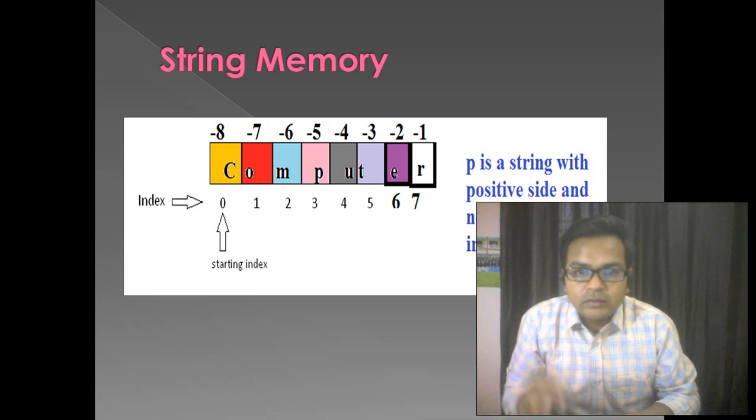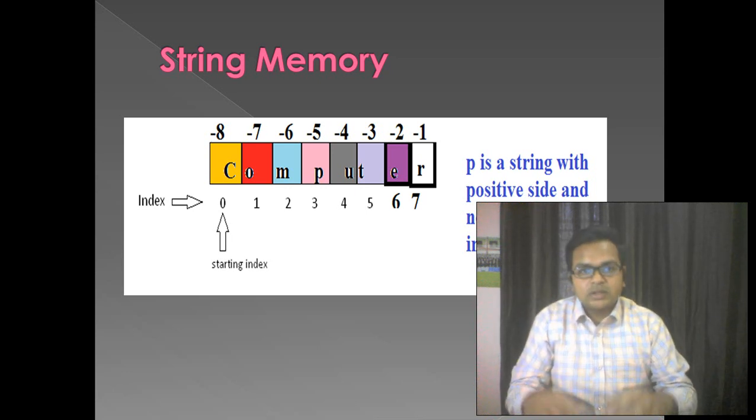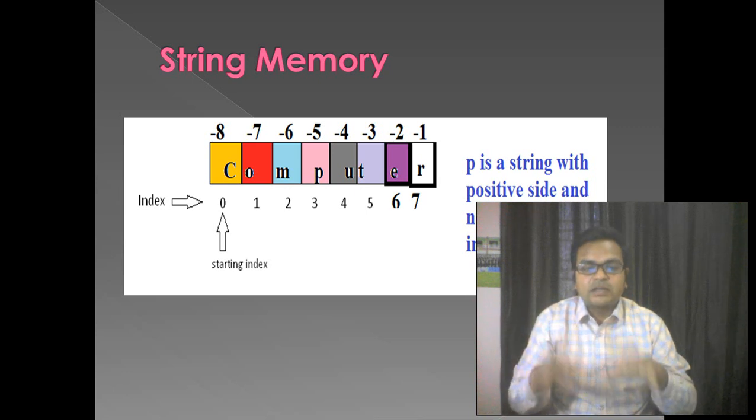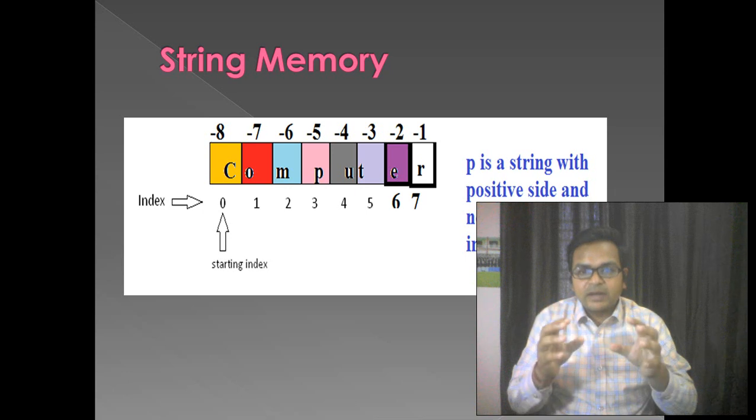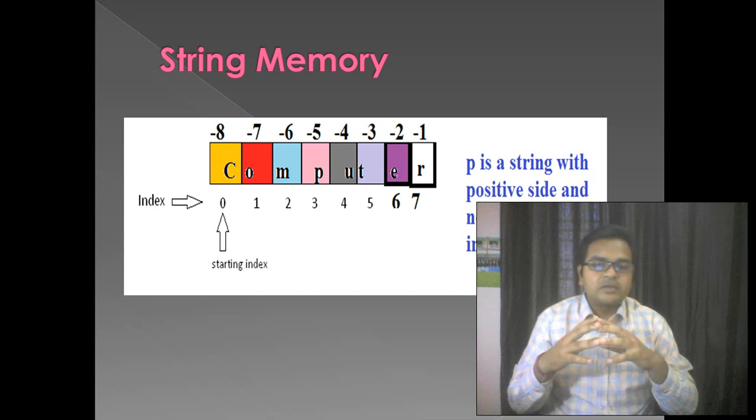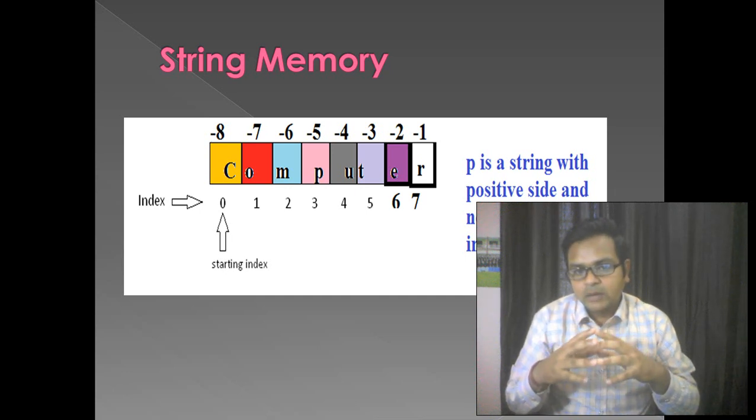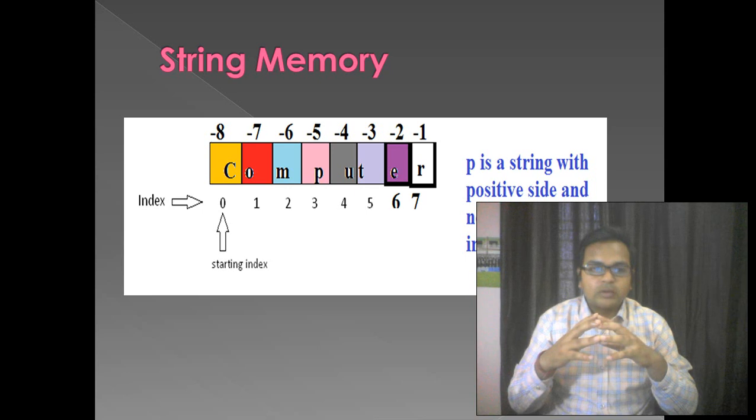In this way also we can use the string. Clear? So this is the standard way we can represent the string in memory. Always remember that for the data stored by a string variable in memory, we can read the data from 0 to 7 and even from -1 to -8. Clear? Especially for the word computer.